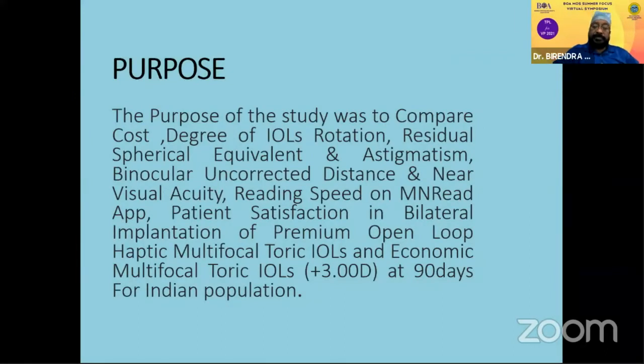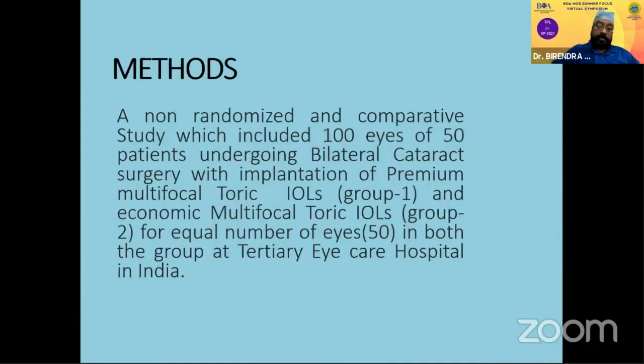The purpose of the study was to compare the cost, degree of IOL rotation, residual spherical equivalent, and astigmatism, binocular uncorrected distance and near vision, reading speed on MNRead app, patient satisfaction and bilateral implantation of premium open loop haptic multifocal toric IOLs versus the economic multifocal at 90 days in Indian population. The method was a non-randomized and comparative study which included 100 eyes of 50 patients each.